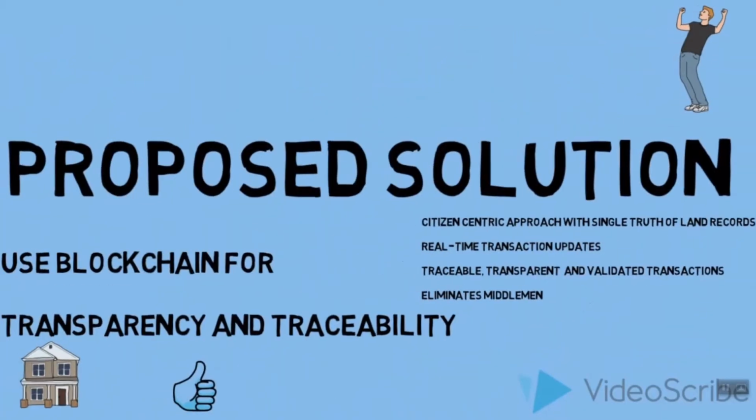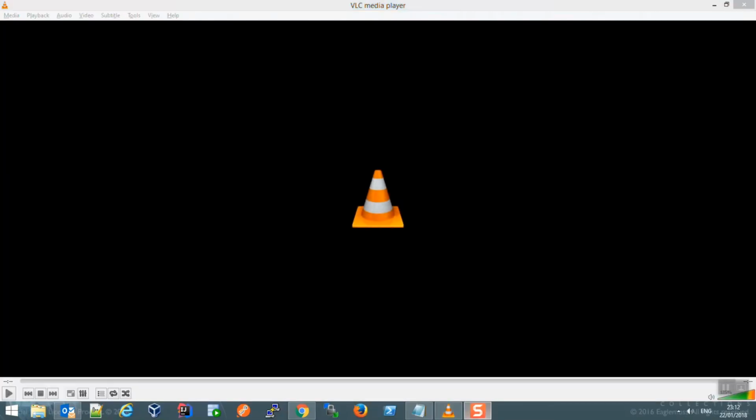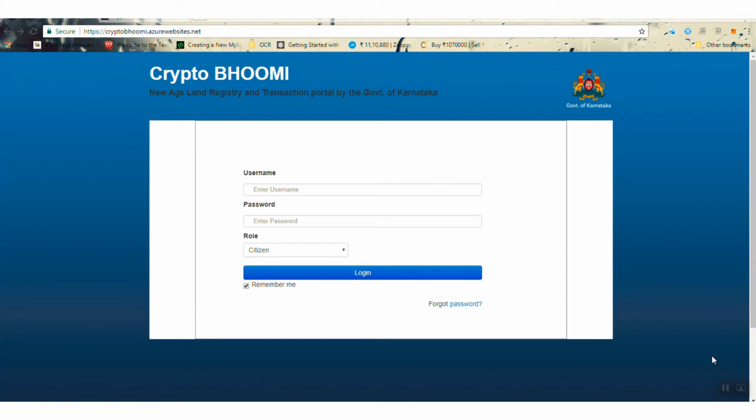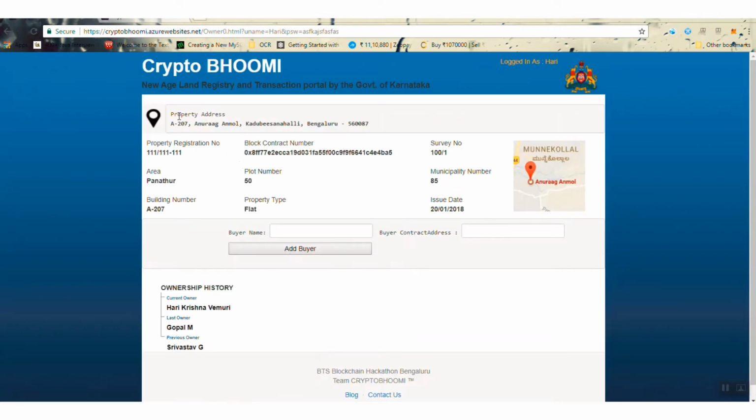Now, moving on to the demo. This is the login page where the citizen logs in. So I log in as Hari and role as citizen, and I go on to the page that shows the property details that are under my name. So I have a property 8207 in Anurag Anmol in Kadubesinahalli. It gives the property registration number, area, and there is also a Google map which pinpoints the location.